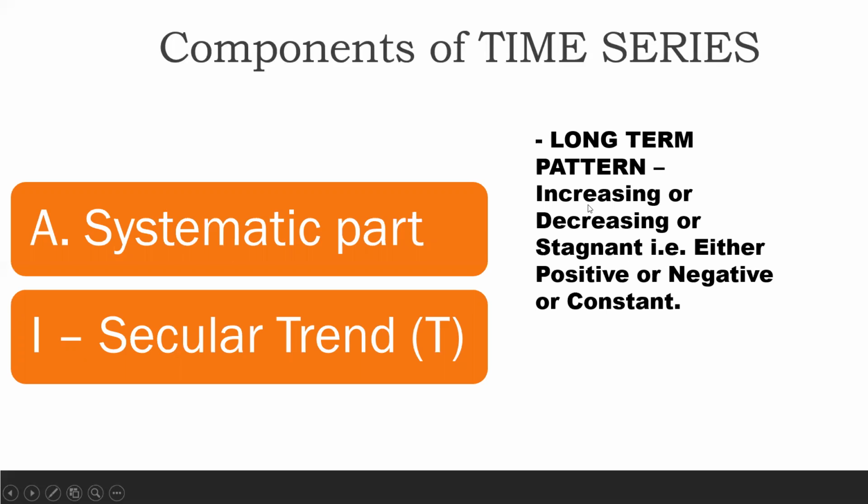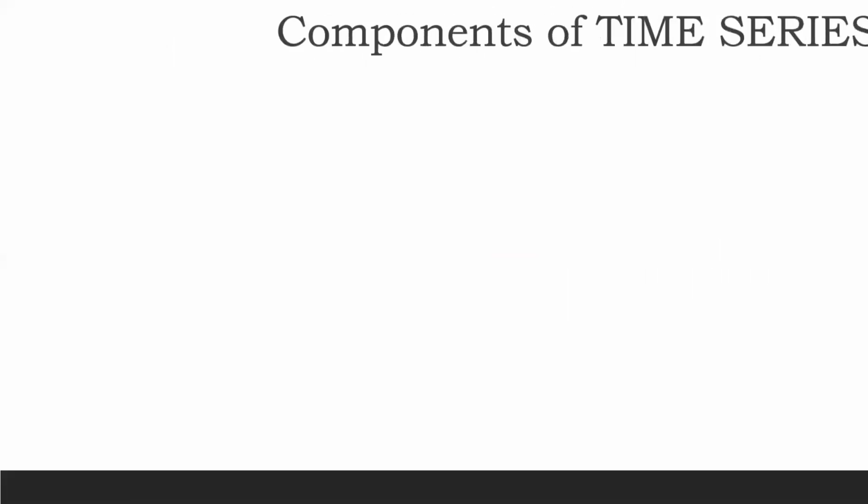It can be either continuously increasing or continuously decreasing, or it can remain stagnant. That is, या तो वो पॉजिटिव हो सकता है या तो वो नेगेटिव हो सकता है, or it can remain constant. So that is the meaning of secular trend. Now, when I say secular trend, let us see what example it can be.